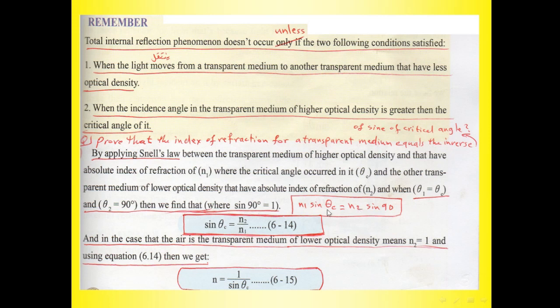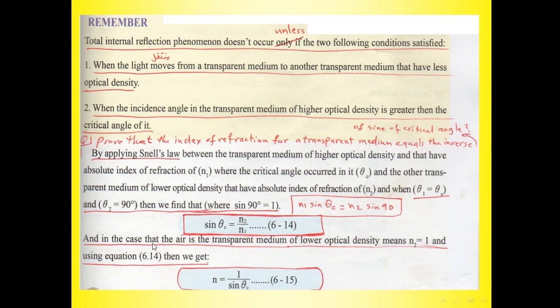In this case, when theta 1 is the critical angle, theta 2 will be 90 degrees. Sine 90 is 1. So sine theta critical equals n2 over n1.